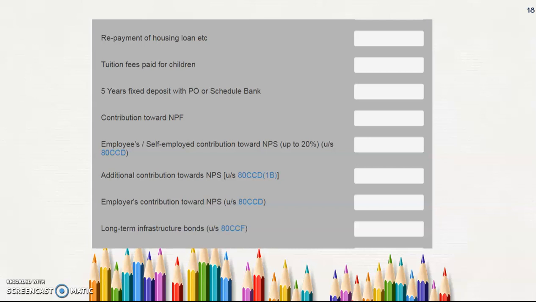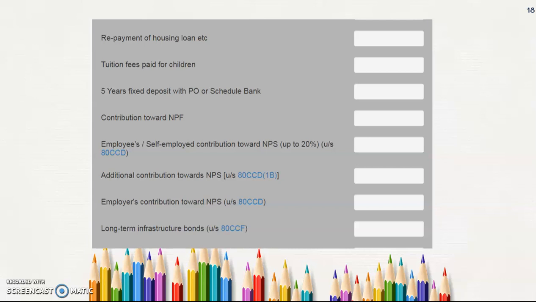And long term infrastructure bonds. Infrastructure bonds are government bonds made for developing infrastructure facilities. So they have collected money from the public for a long term period, about 10 to 15 years.